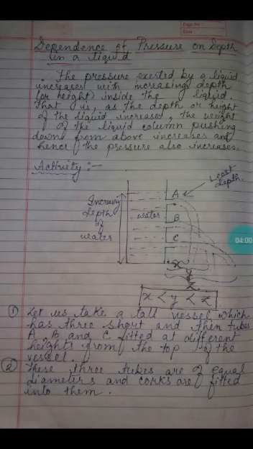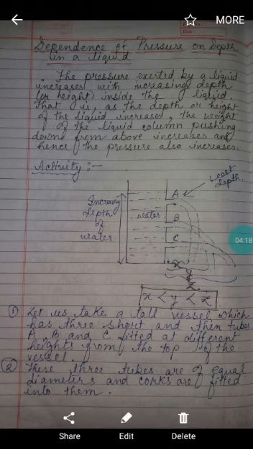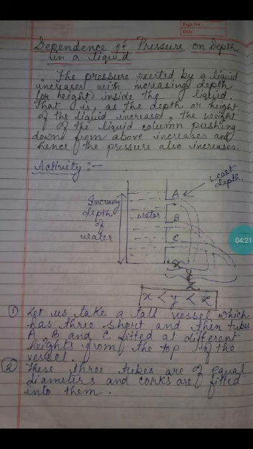Okay, now we'll see how pressure depends on depth in a liquid. That is the dependence of pressure on depth in a liquid. Depth means deep. The noun form of deep is depth. Depth can also be called height. We say as we go deeper and deeper, that is the verb form, and when it is transformed to noun form, it is depth. Dependence of pressure on depth in a liquid.